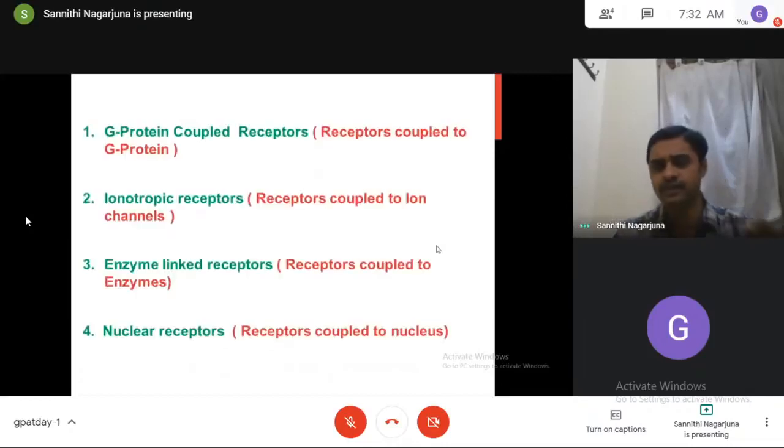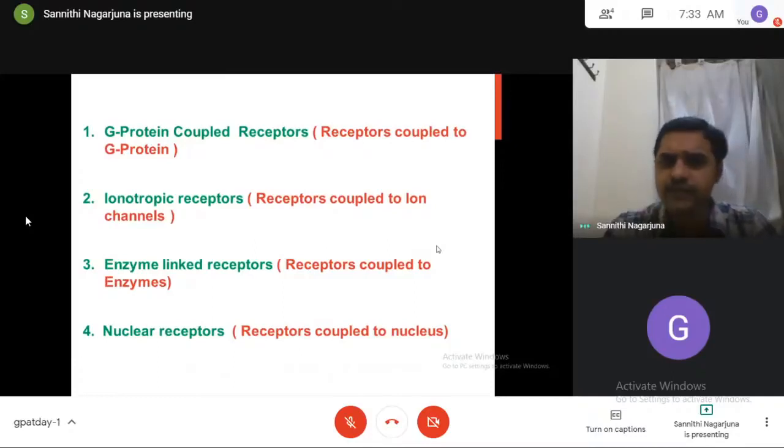We all know that there are 4 types of receptors: G-protein coupled receptors, ionotropic receptors, enzyme linked receptors, and nuclear receptors. On what basis are we giving these names? G-protein coupled receptors means the receptors coupled to G-protein.